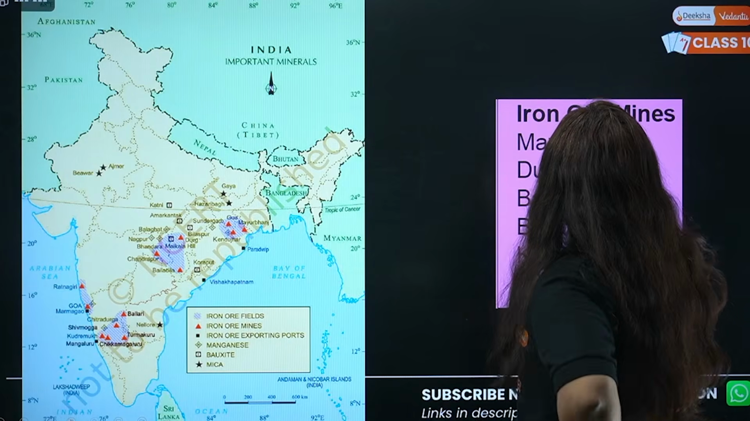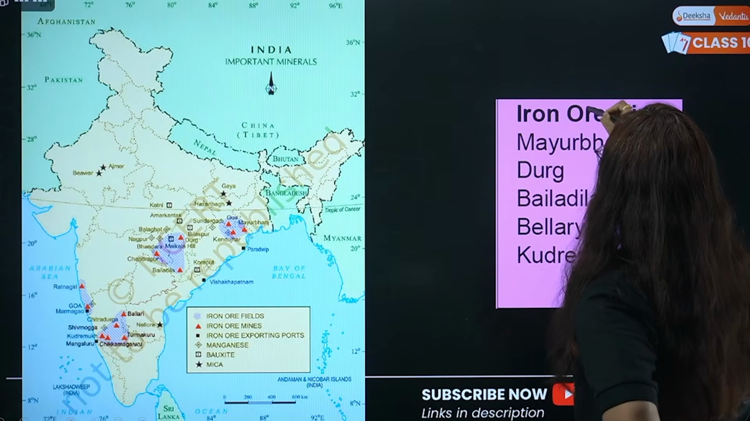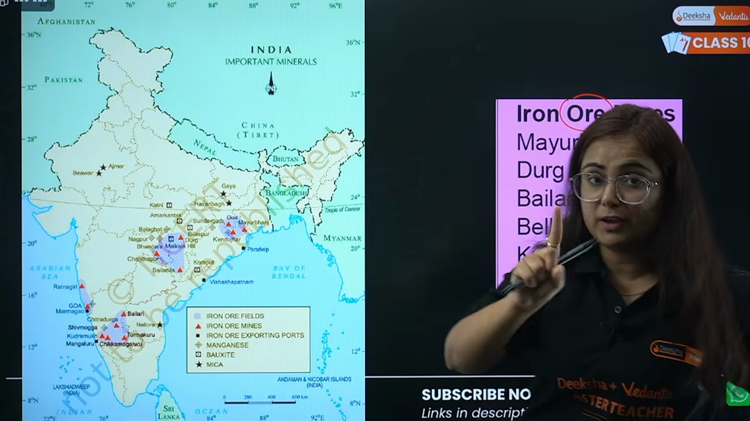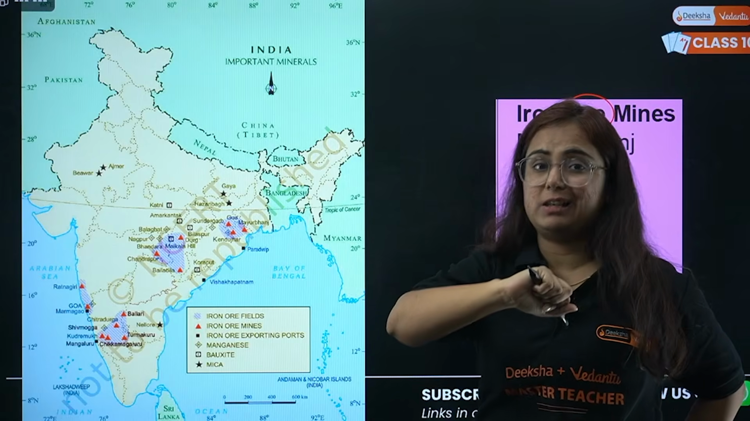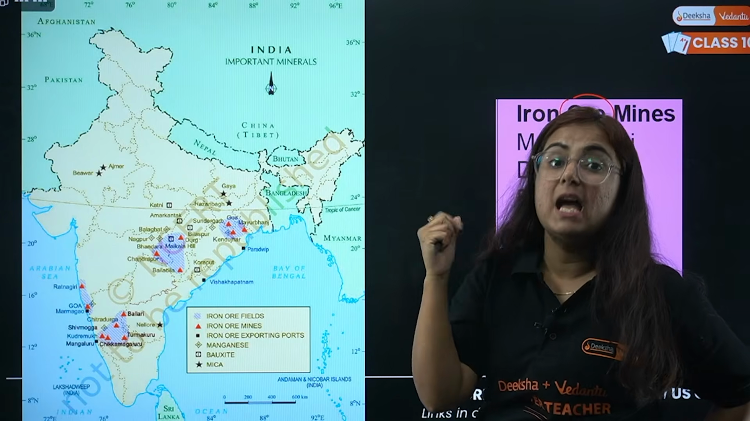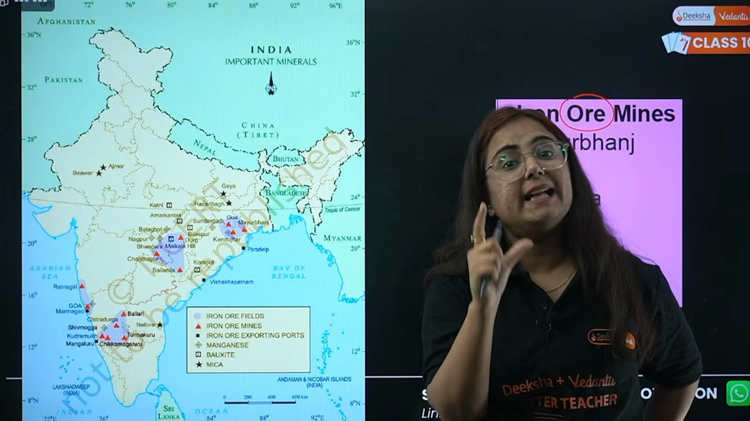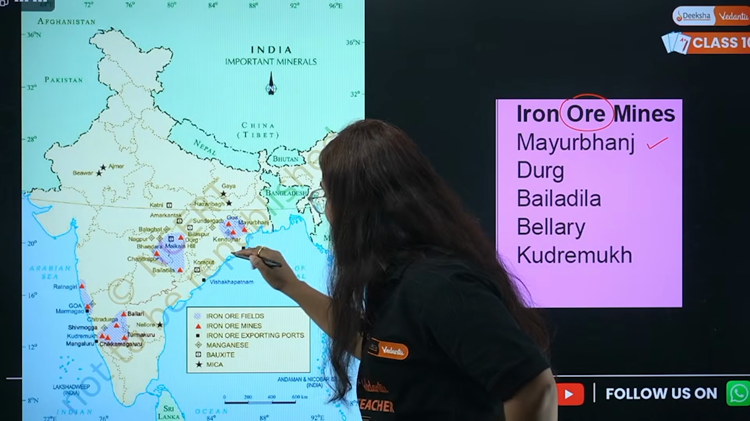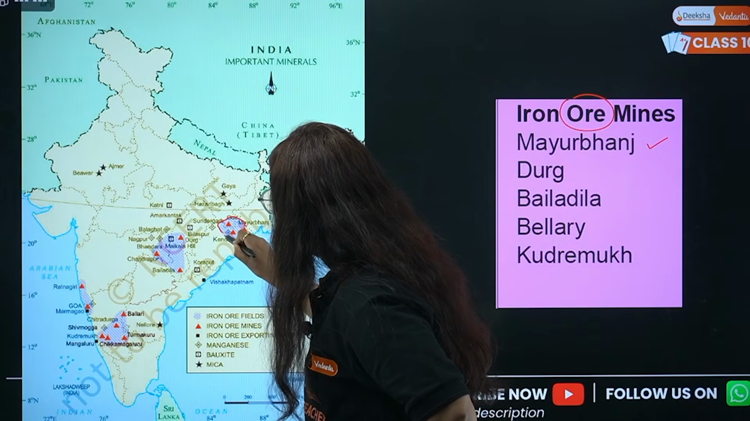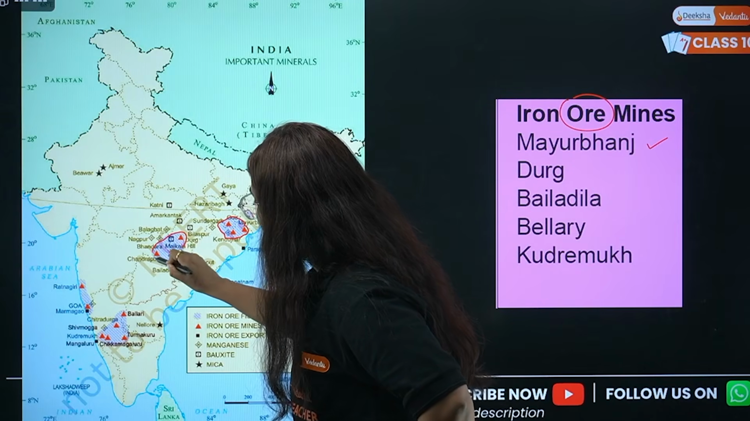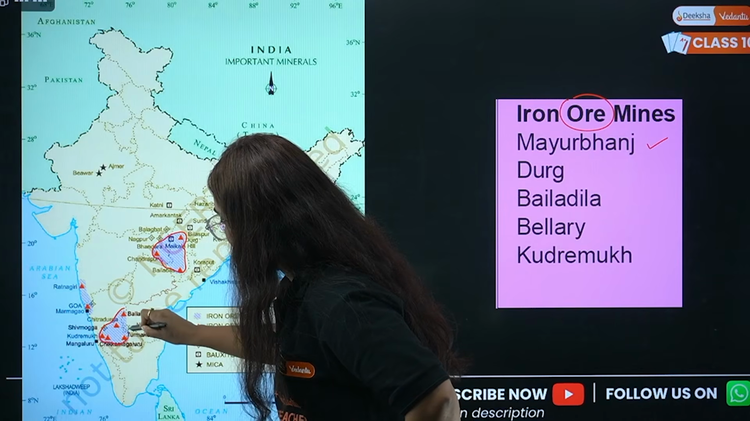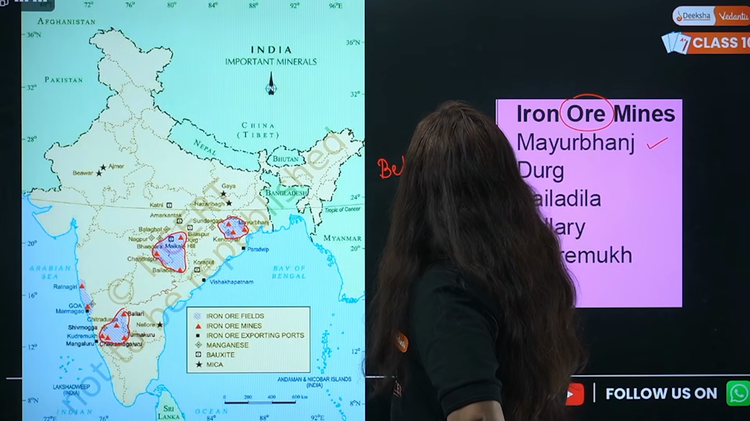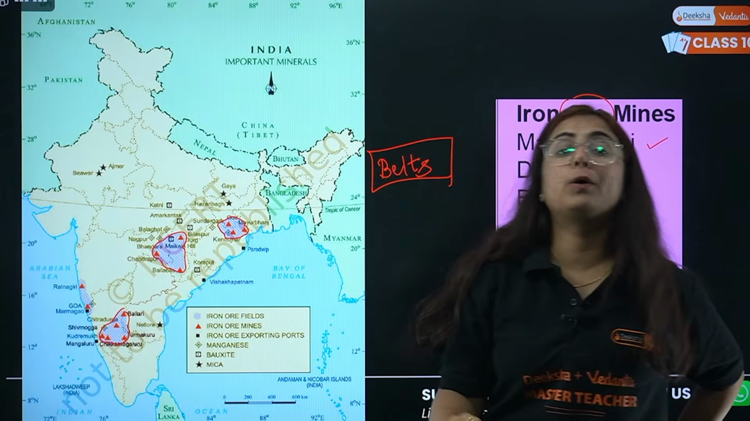Now coming to the next point, that is iron ore mines. Now here, see students, this is from the minerals chapter and not from manufacturing industries. And if I talk about minerals, what am I doing? I am marking the mines and the areas of the mines. So we will start with the first one, that is Mayurbhanj. Where is Mayurbhanj? See, this area, this particular area, then again this area, three areas are there, three belts are there. These areas are known as what, my children? Belt. Iron ore belts.